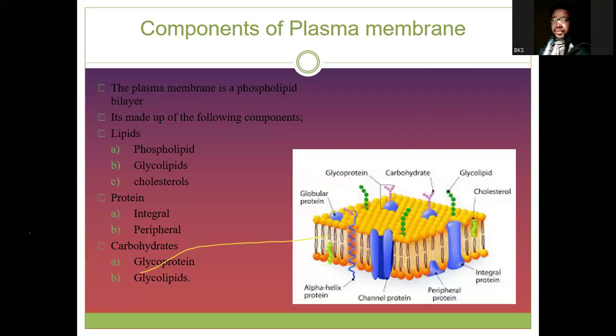So depending on the function of the cell, for example, red blood cells have almost equal amounts, 49% protein and 41% lipid. We can see cells from the liver, hepatocytes, have about 60% protein and only 40% lipids. Like this, we have an inner mitochondrial membrane that contains about 75% protein, only 23% lipids.